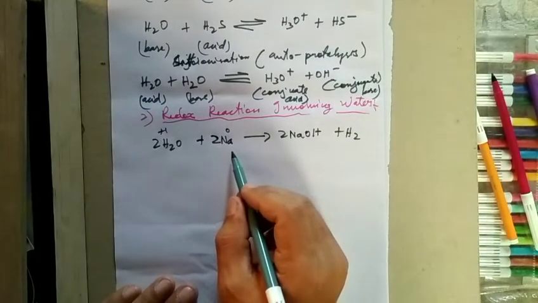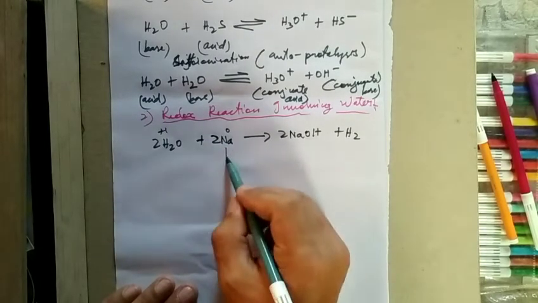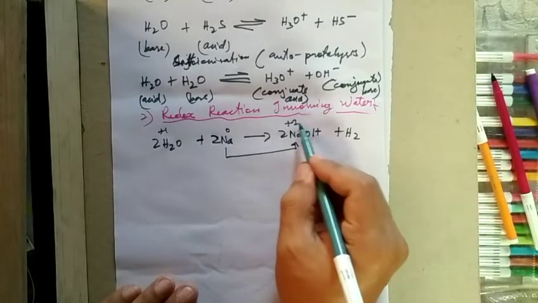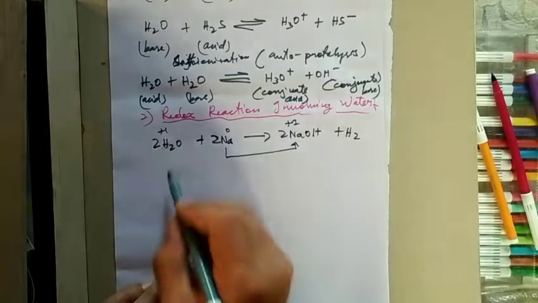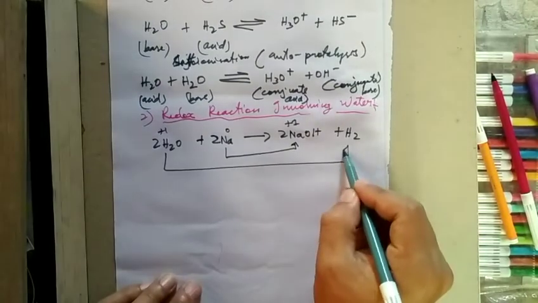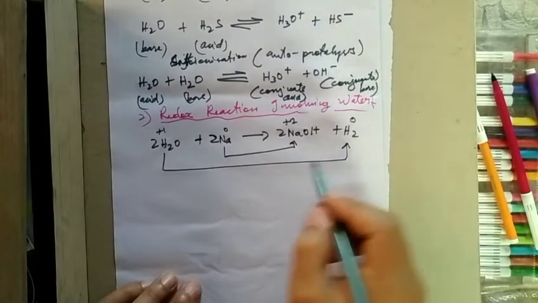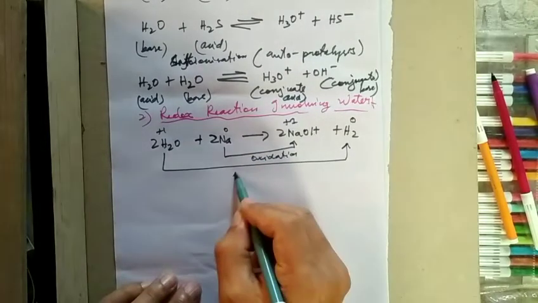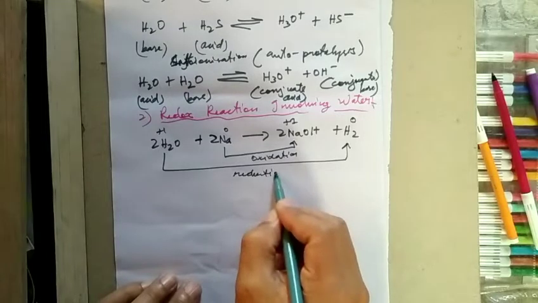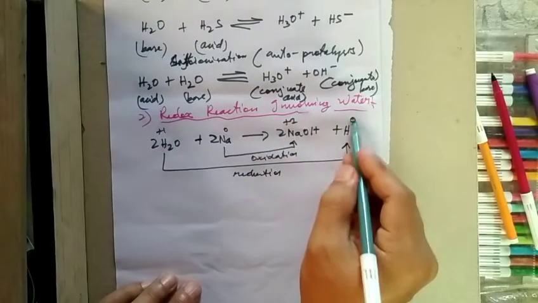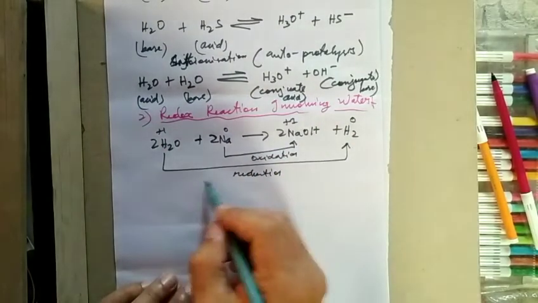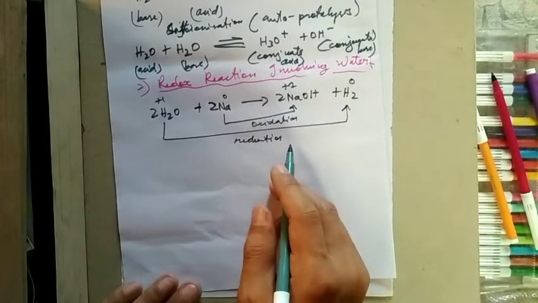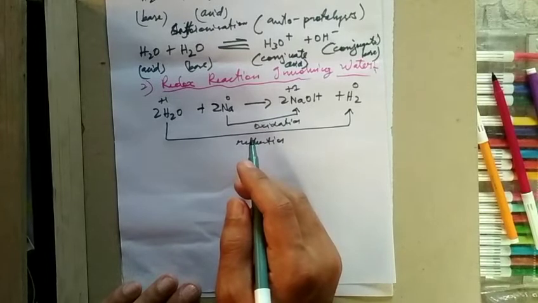So what is happening here is that sodium is oxidized, its oxidation state going to +1, and hydrogen is reduced from +1 to 0. So oxidation and reduction both take place. So water also exhibits redox reactions.